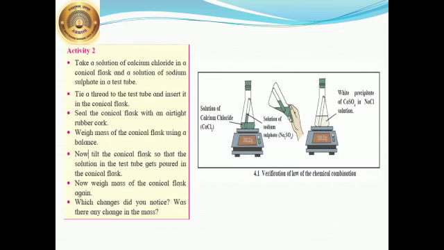Now let us see the second activity. Take a solution of calcium chloride in a conical flask and a solution of sodium sulfate in a test tube. Tie a thread to the test tube and insert it in the conical flask. See, we are putting that test tube in the conical flask. We seal the conical flask in an airtight container with a rubber cork. Weigh the mass of the conical flask using a balance. Now tilt the conical flask so that the solution in the test tube gets poured into the conical flask. Now weigh the mass of the conical flask again.